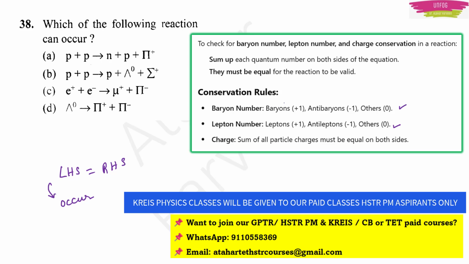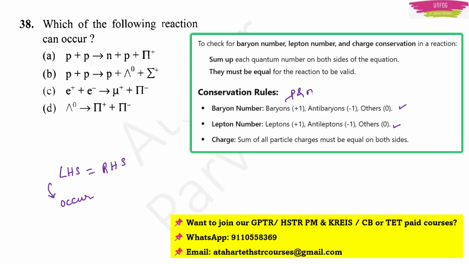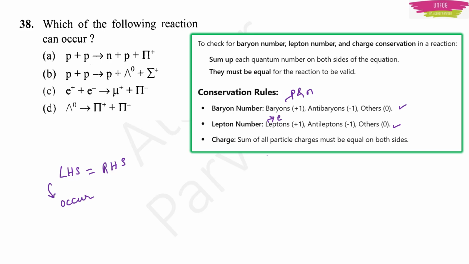Right. Examples of baryons are protons and neutrons. Examples of leptons are basically electrons. And to find out the charge, you have that much knowledge now that the proton is positively charged, neutron is neutral, and electron is negatively charged, right? So with this much knowledge, you have to find out whether the sum of all particle charges is equal on both the sides. So if you do all that, then you understand that option A will be the correct answer here.